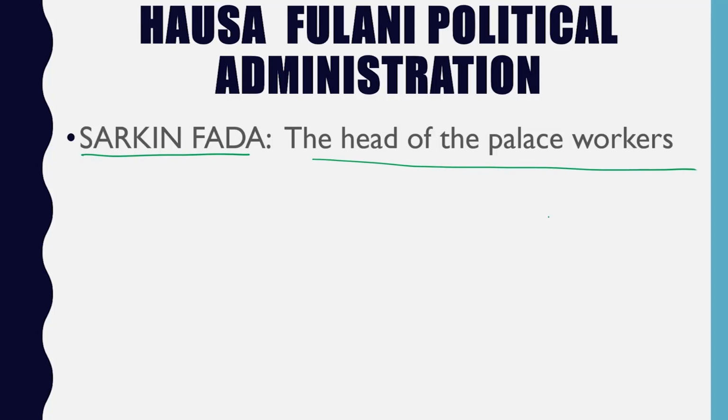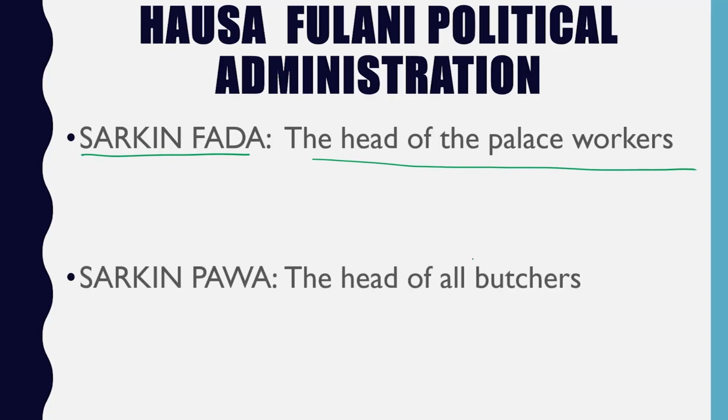Those that work in the palace: the cooks, the butchers, the drivers, everyone that works in the palace. He is the head of them. That's the Sakin father. They also have what they call the Sakin power.